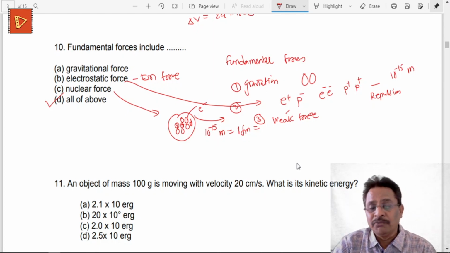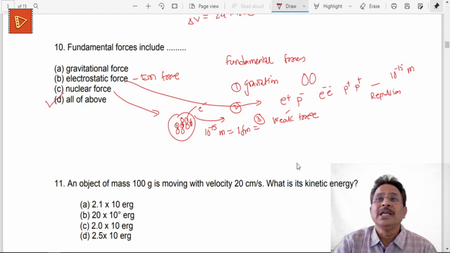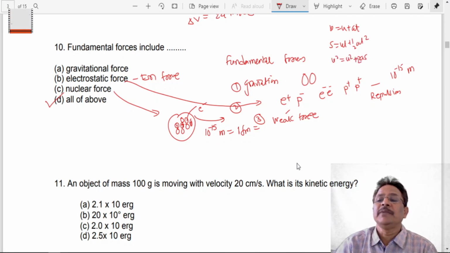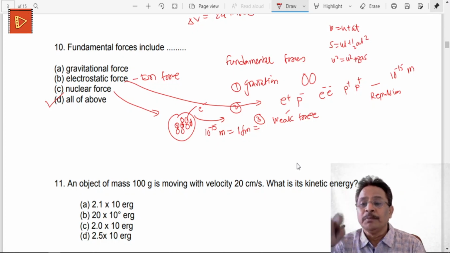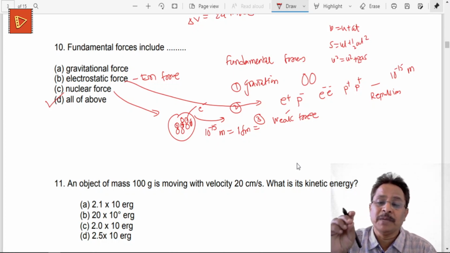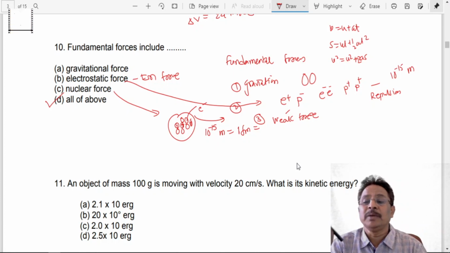Along with that, we have to remember there are three kinematic equations. The first is v is equal to u plus at, where v is final velocity, u is initial velocity, a is acceleration, and t is the time required. Then s is equal to ut plus 1/2 at square, and the third equation is v square is equal to u square plus 2as. These three kinematic equations are to be remembered. Based upon that, sometimes a multiple choice question may be asked in the examination.